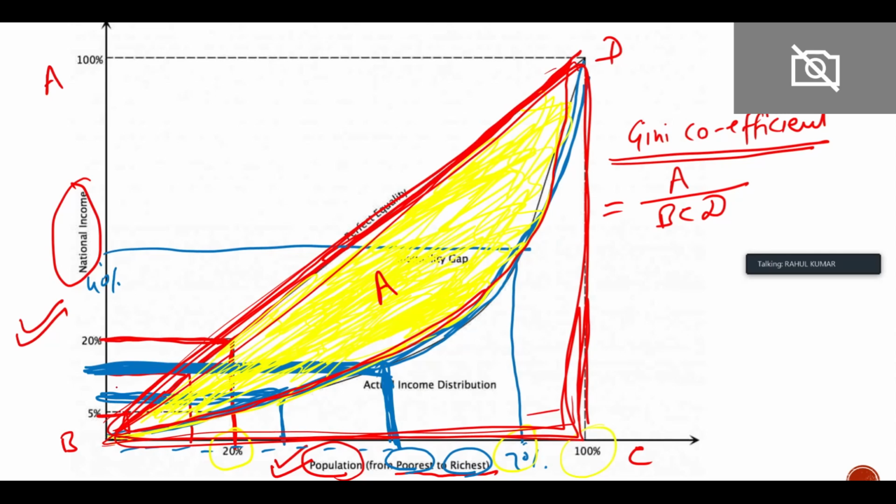So the lower half of the entire curve we are taking in the denominator, and this inequality gap we are taking in the numerator, right? So higher the Gini coefficient, higher the inequality, right? Lower the Gini coefficient, lower the inequality, right?